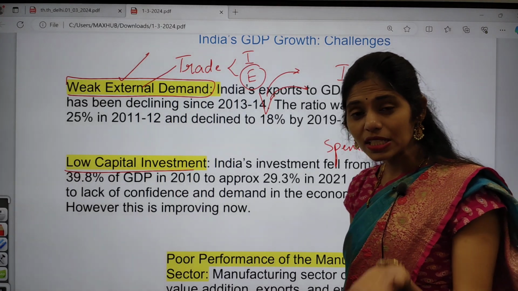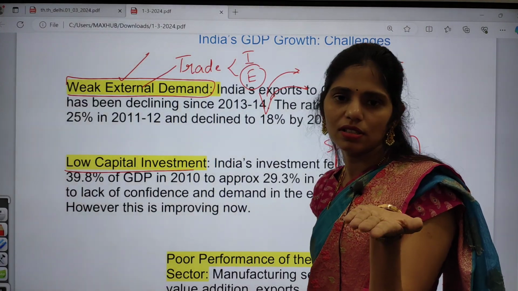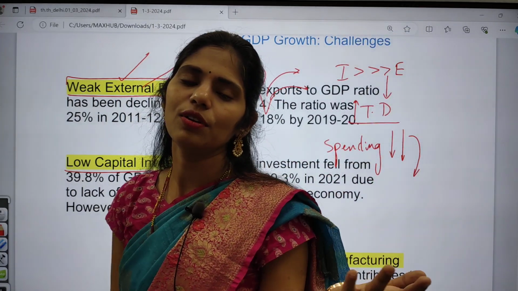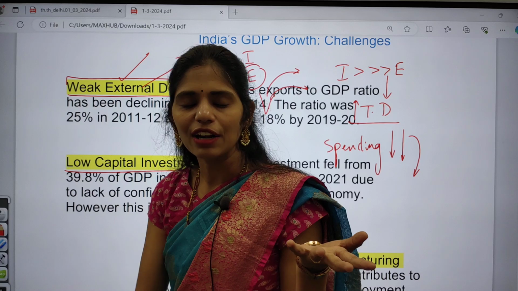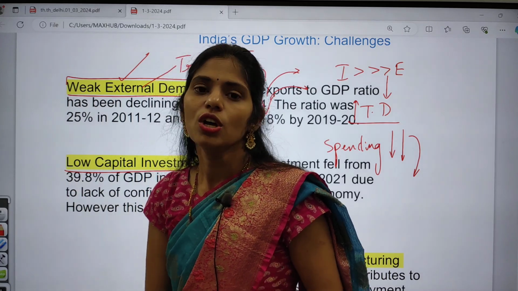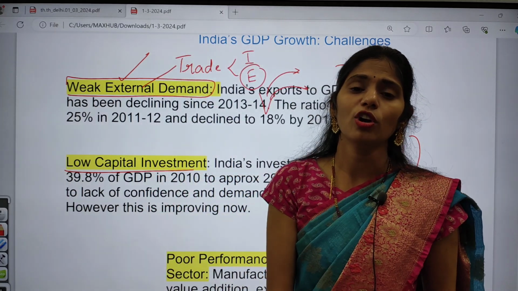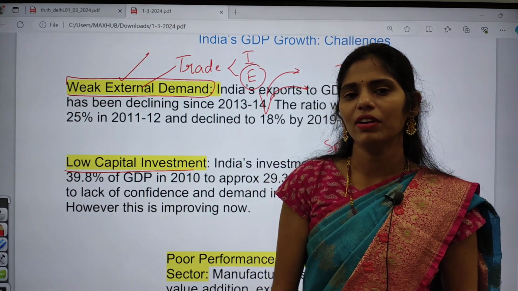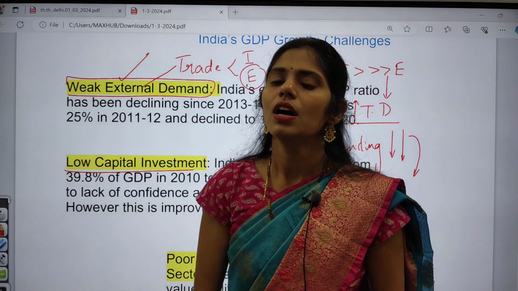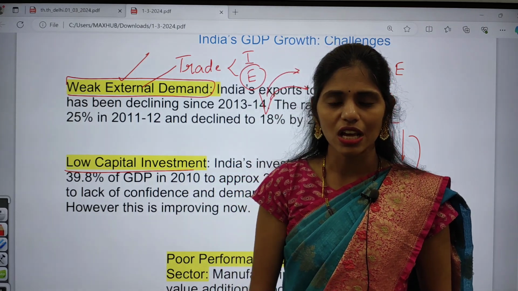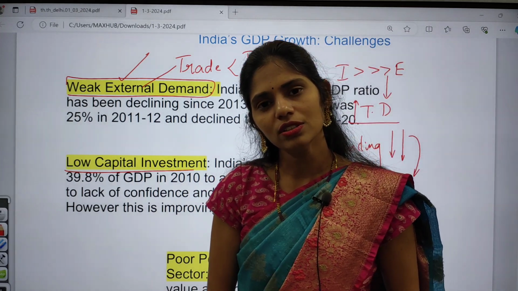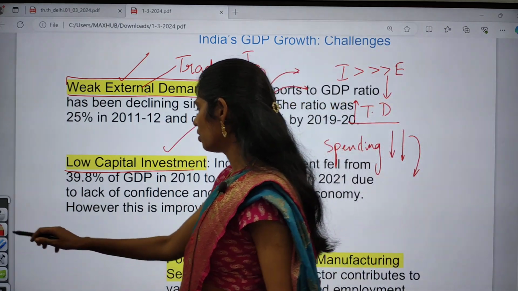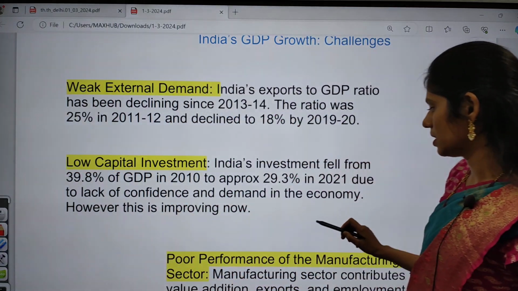Okay, so whenever government increases spending on capital, that means for building schools, roads, railways, etc., what happens? That will create employment opportunities. Whenever government creates employment opportunities, it is providing what? Salaries. So people will have money, which will help place demand for goods and services in the market. That will lead to the revival of the economy. But on the other side, there is decreasing investment in capital expenditure.